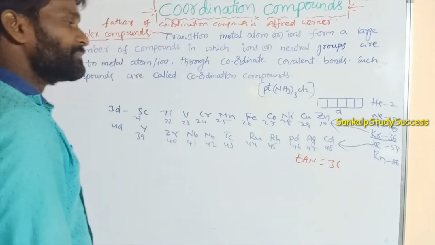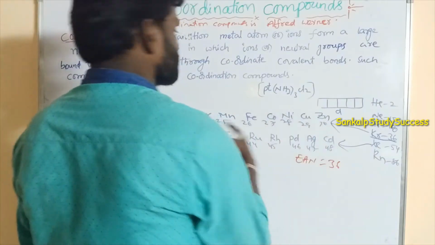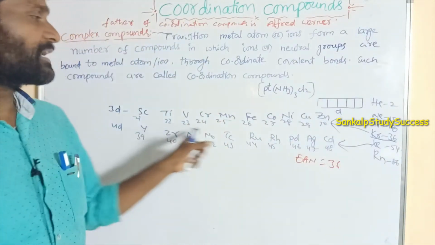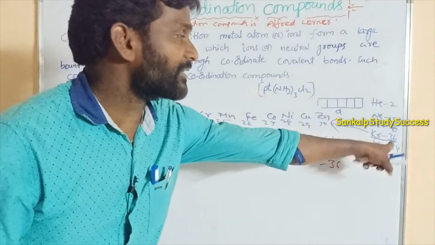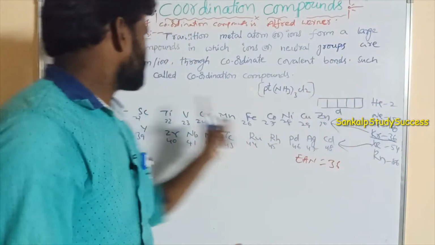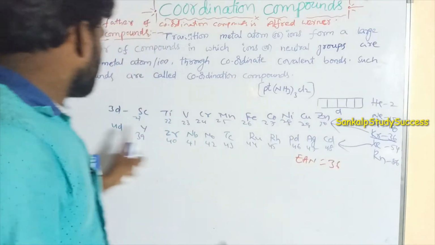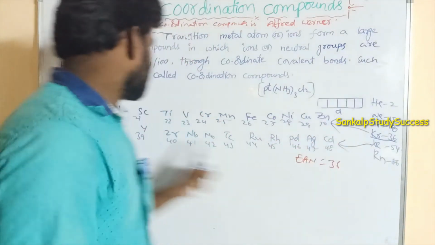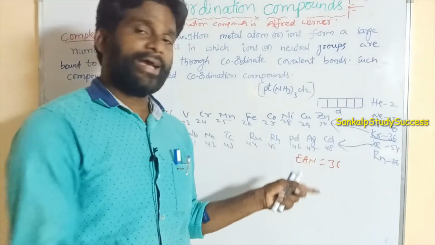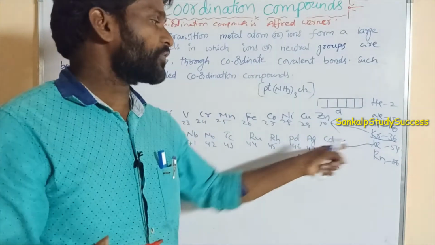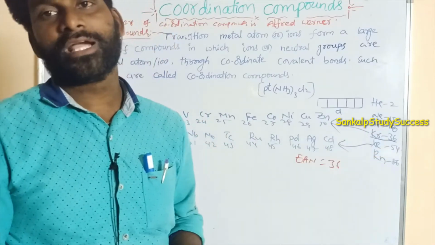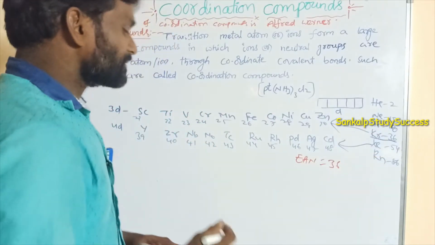So that means all these d block elements gain electrons to get krypton, 36, for the 3D series. Similarly for the 4D series, xenon, 54: all these 4D series elements accept electron pairs to get atomic number 54, like the xenon electronic configuration. So that is more stable.